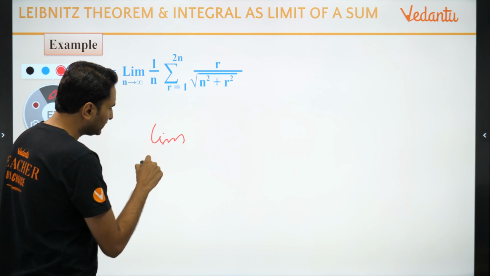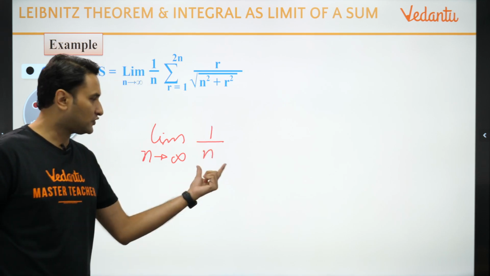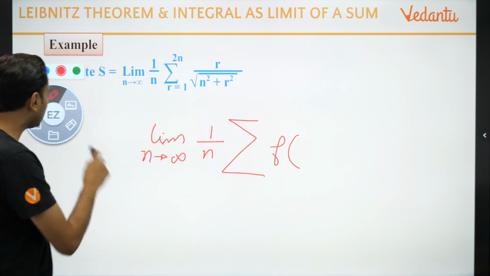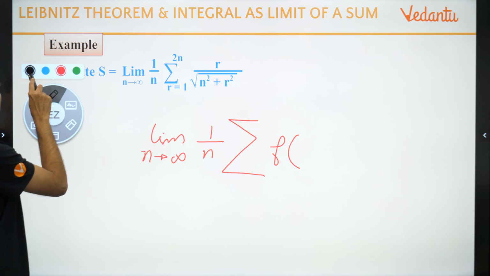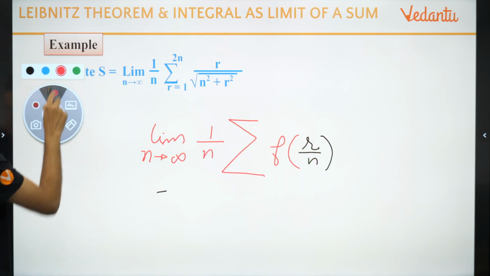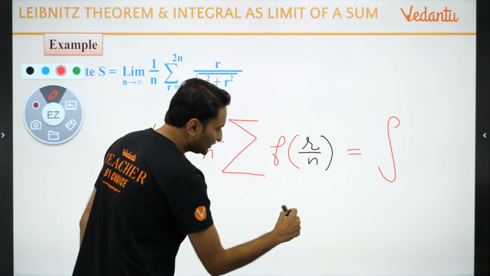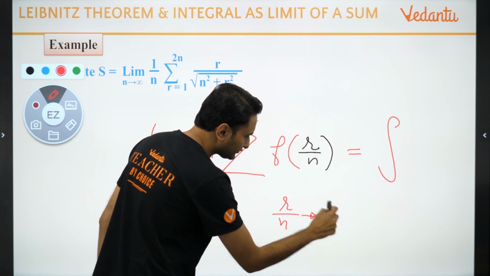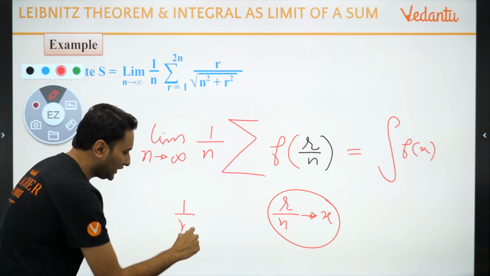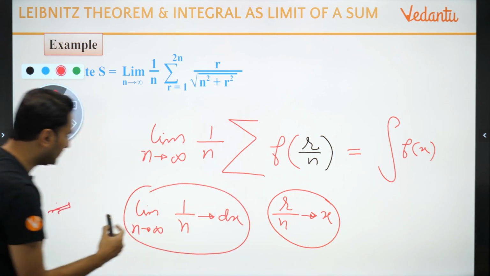Whenever you see a problem of limit n tends to infinity, if you see a 1 upon n, if you have a sigma of a function जिसके अंदर आपके पास create हो जाए, in which if you can create r upon n, right, then always remember this can always be converted into integration of ये जो आपका r upon n है ना, r upon n will convert into x, f of x, right. आपका जो 1 upon n है ना बच्चों, ये आपका 1 upon n will convert into dx, this will convert into dx.